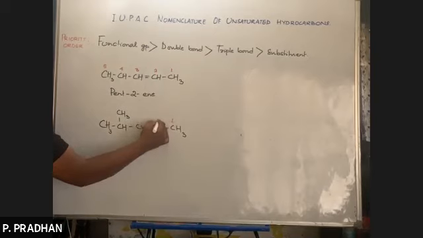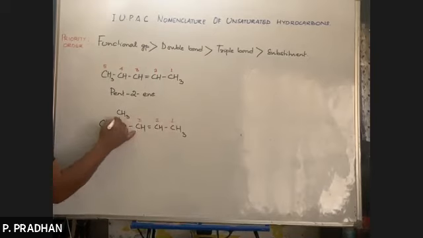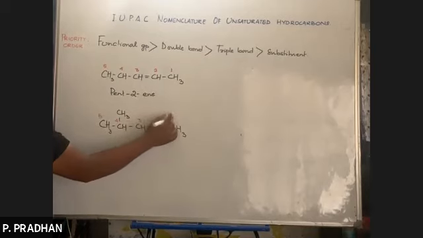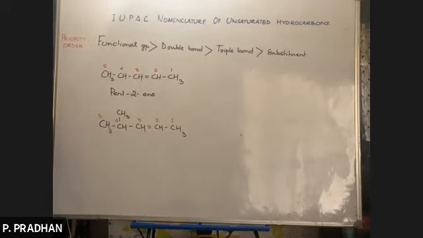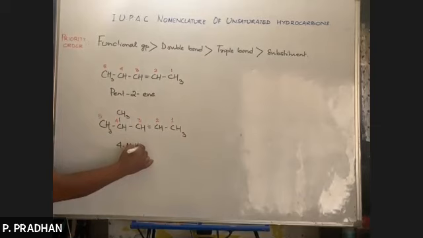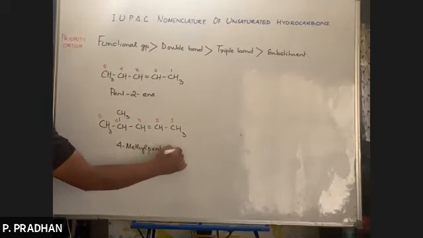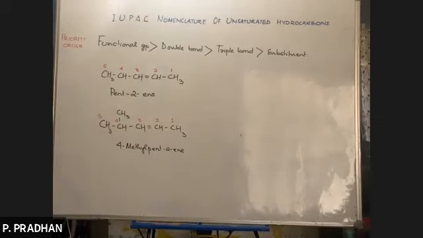So 1, 2, 3, 4, 5. Okay, so what is the name? First we will name the substituent. 4 methyl pent 2 ene. 4 methyl pent 2 ene. Okay.